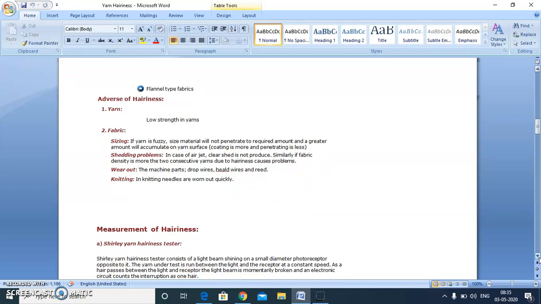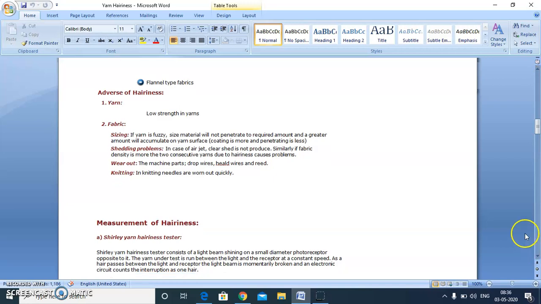And another area in which this is important is sizing. If the yarn is fuzzy, the size material will not penetrate to the required amount. And in case of shedding, a clear shed is also not produced on the loom. But this is also advantageous in some types of fabrics. For example, in flannel type of fabrics, hairiness is required.